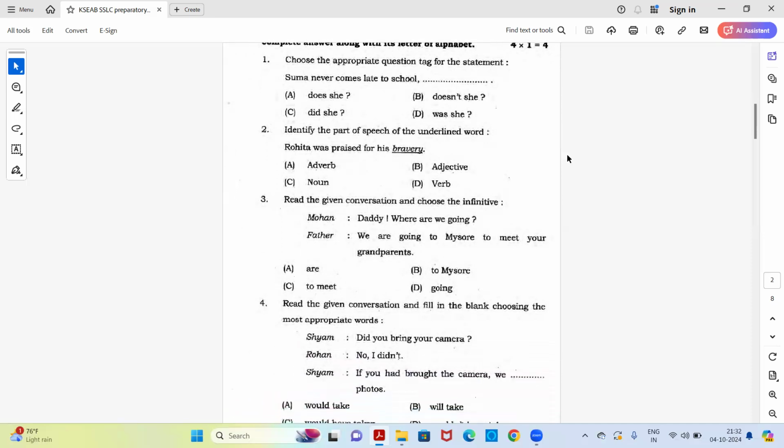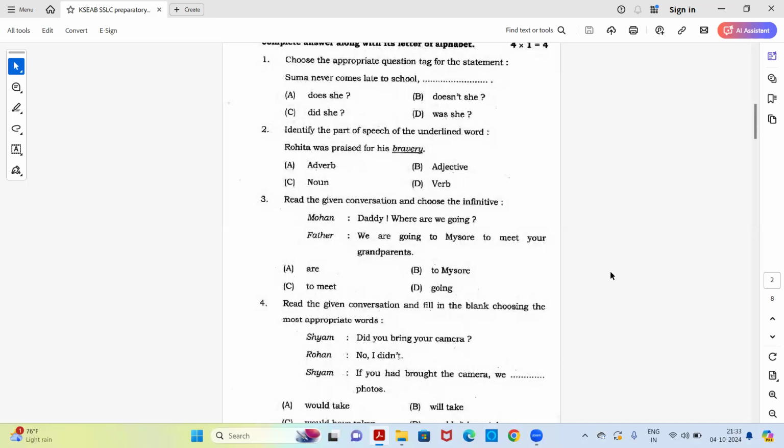Second question. Identify the parts of speech of the underlined word. Rohita was praised for his bravery. Bravery is underlined. You have to find the part of speech: adverb, adjective, noun, or verb. Next question. Read the given conversation and choose the infinitive. Mohan: Daddy, where are we going? Father: We are going to Mysore to meet your grandparents. So, what is the infinitive in this conversation? You need to choose that. Is it are, to Mysore, to meet, or going?